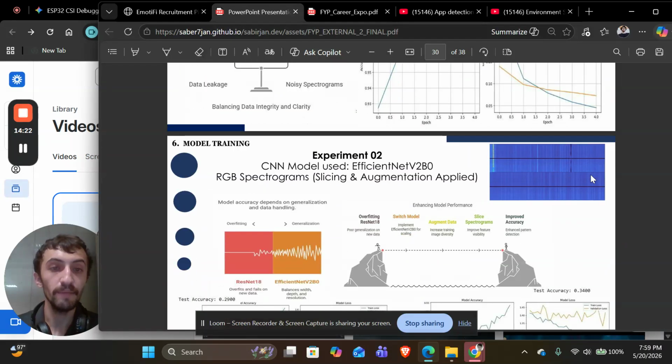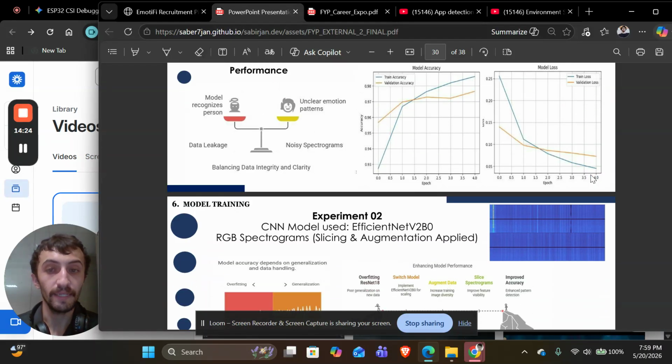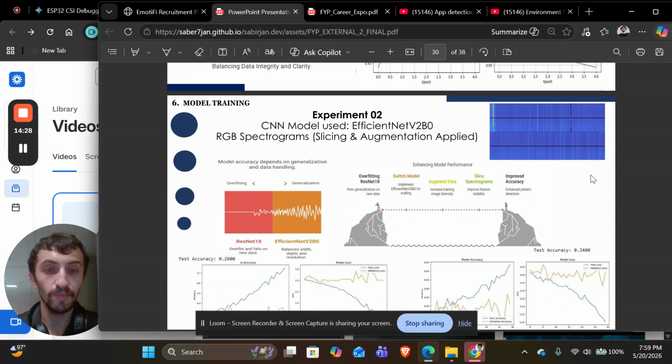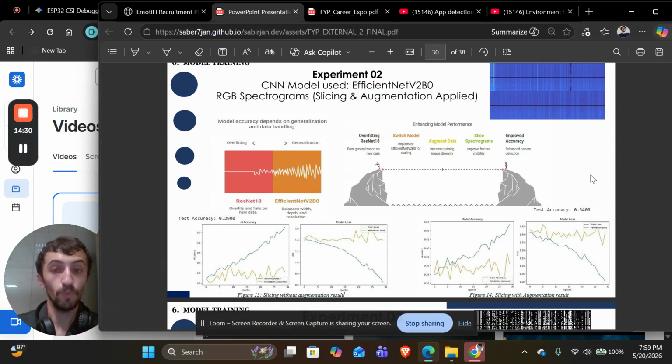For experiment two, there was a lot of data leakage. We used EfficientNet because it is deeper than ResNet-18, and we wanted to reduce our variance. But we applied slicing and augmentation, and the variance increased even further, and the testing accuracy decreased even further.